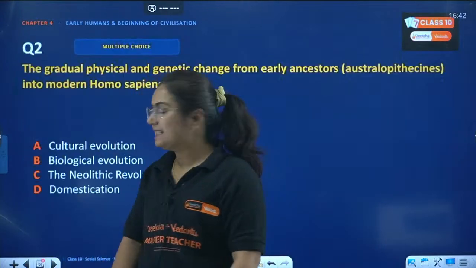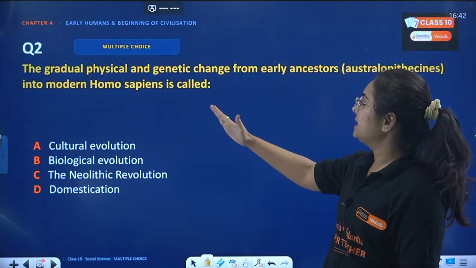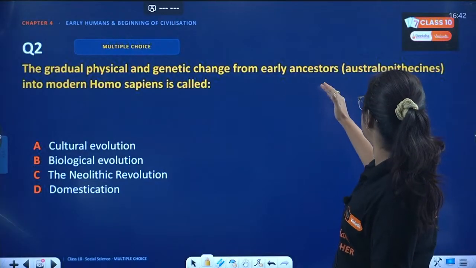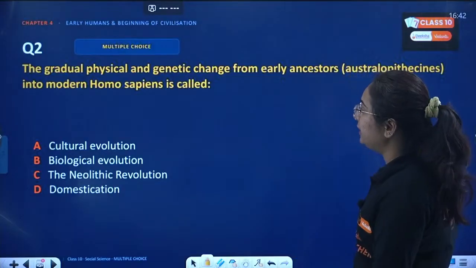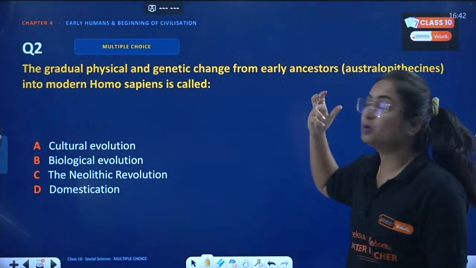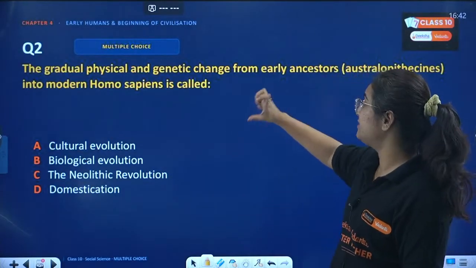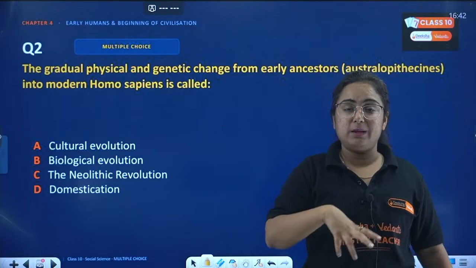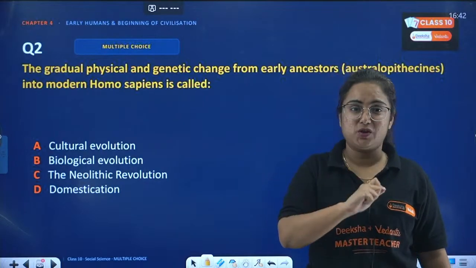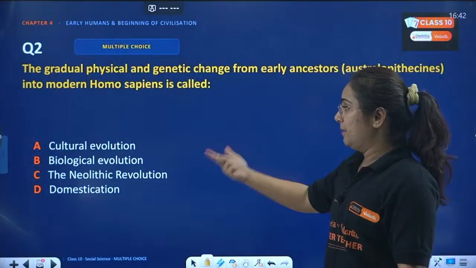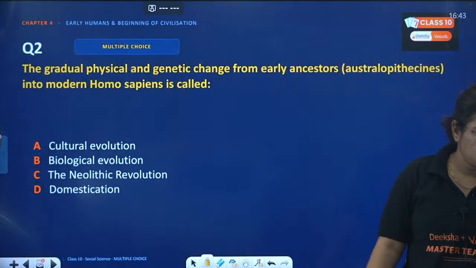First question for the day is done. Moving towards the second one. Now, speed up while answering. The gradual physical and genetic changes from early ancestor Australopithecus into modern Homo sapiens is known as. Very easy. Again, the question says the gradual physical as well as genetic changes from the time we call humans as Australopithecus to Homo sapiens. This is actually what? Is it cultural evolution, biological evolution, Neolithic revolution, or is it known as domestication?